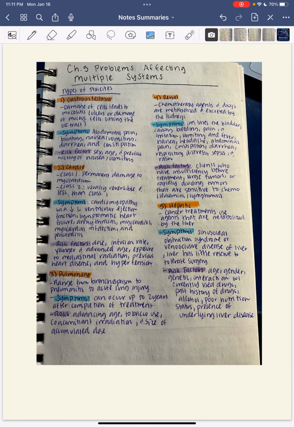Hepatic, the next category. So these are cancer treatments that are used, agents that are metabolized by the liver. So these are things that are made by the liver. So symptoms include sinusoidal obstruction syndrome or veno-occlusive disease of the liver. Liver has little reserve to tolerate surgery. And risk factors include age, gender, genetic interaction, or with currently used drugs, past history of drugs, alcohol, poor nutrition status, and presence of underlying liver disease.